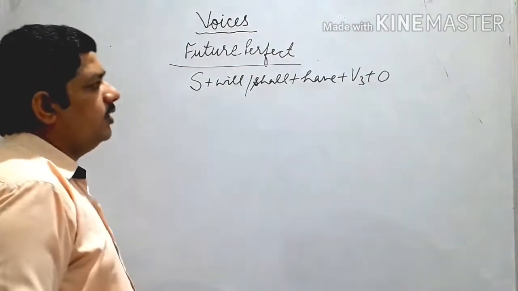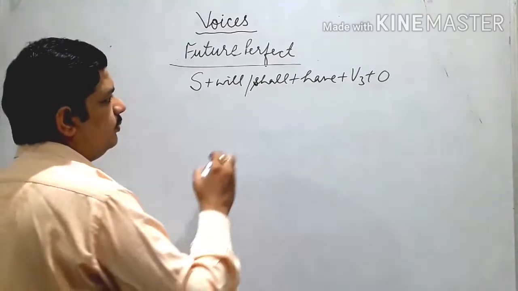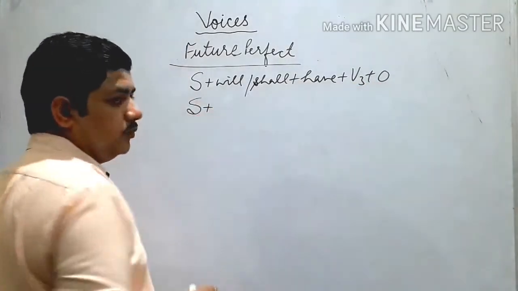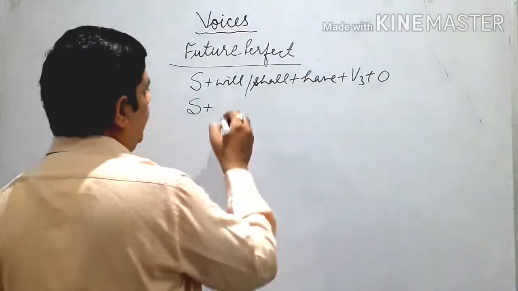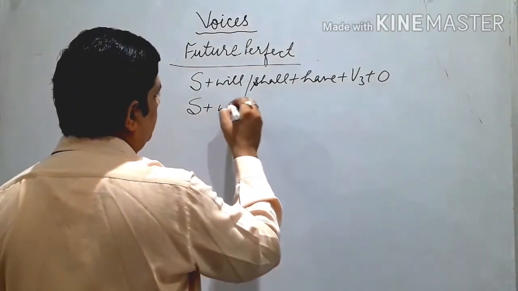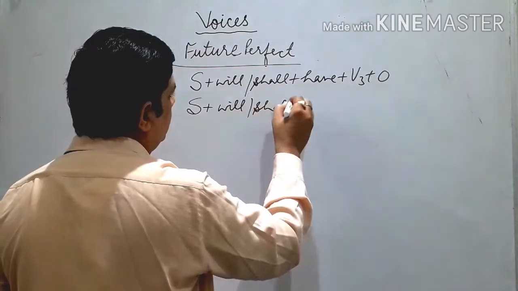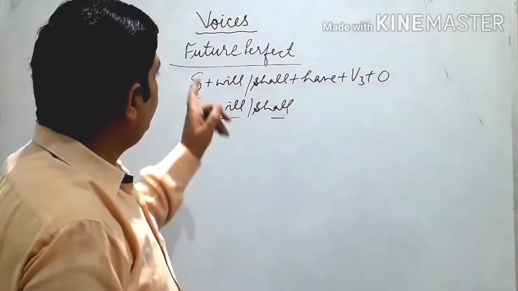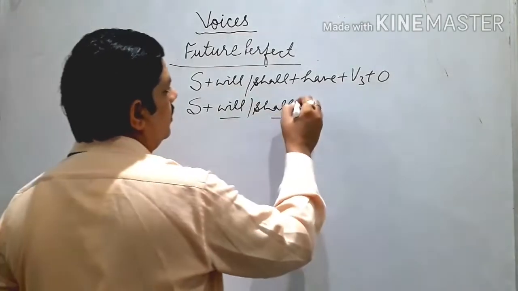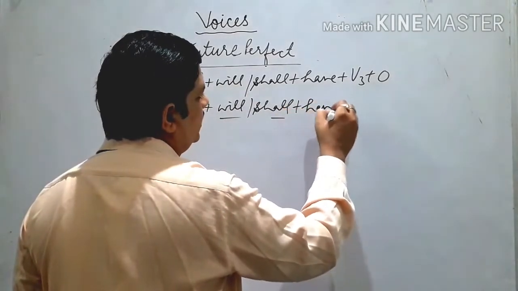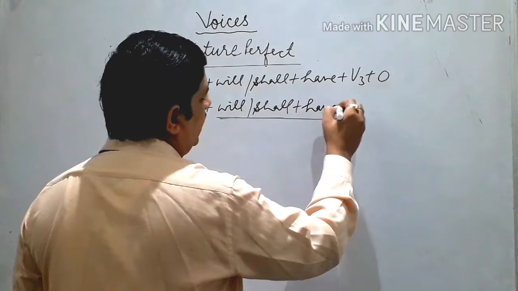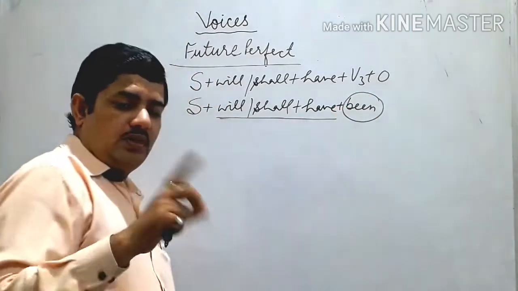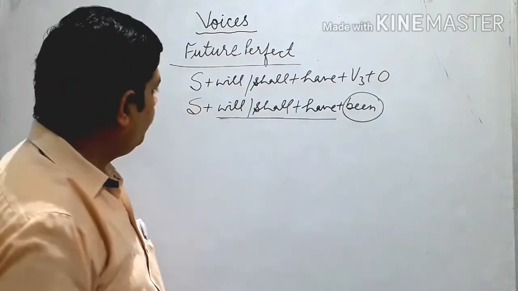So how do we convert into passive? Simple formula: change object into subject, and then we use will and shall accordingly, and then we use have as it is, and after that we use be. This is the extra word I was asking you about.